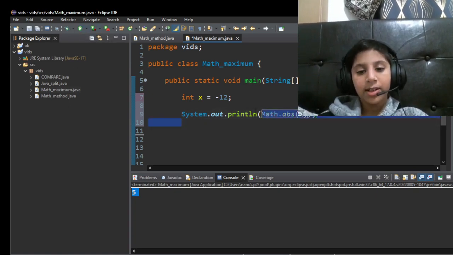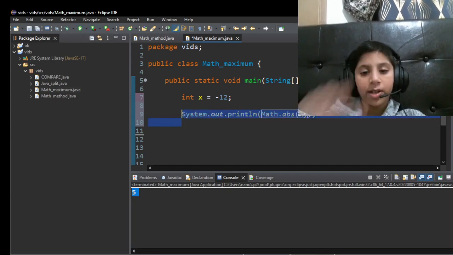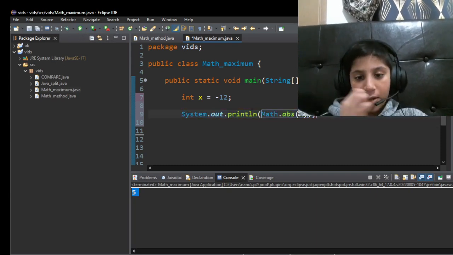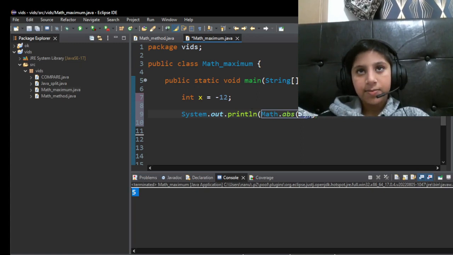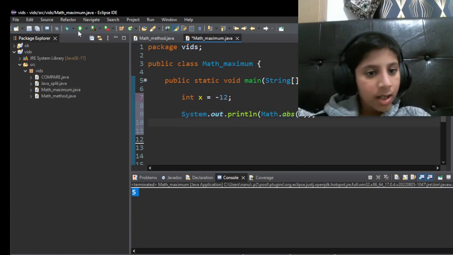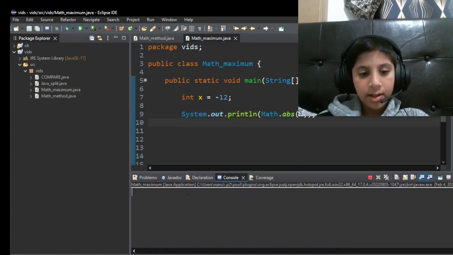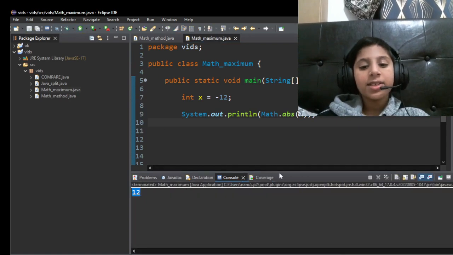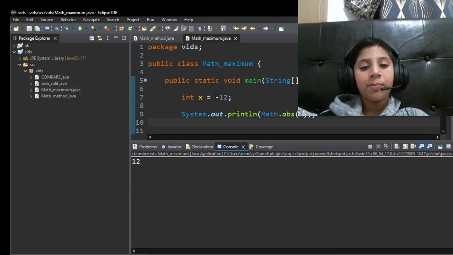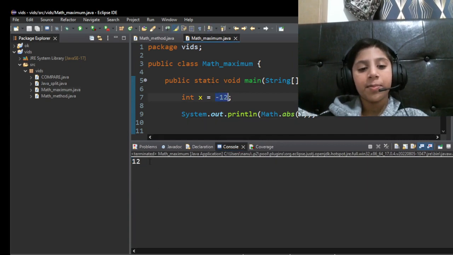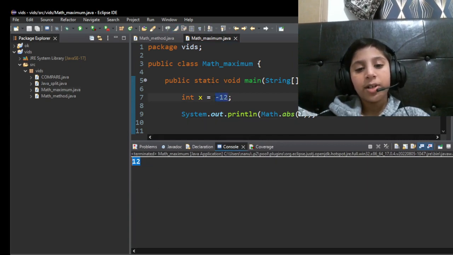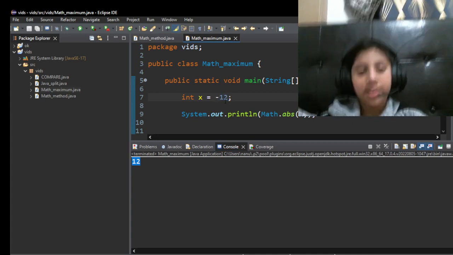Not me, not us, I mean you. So math.abs, and inside these parentheses x. Now we're gonna execute this code. When we execute it, it's gonna become 12. -12 became 12, so it just converted -12 into 12, just like that.